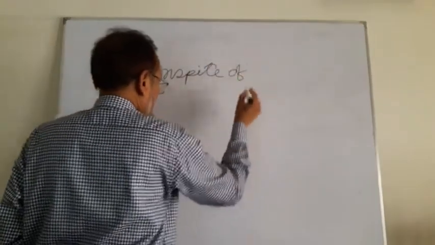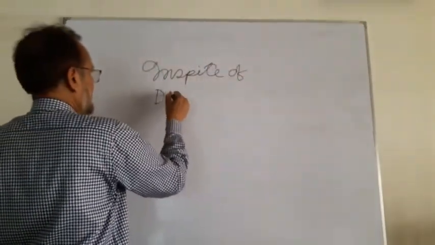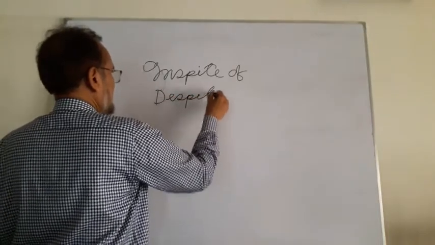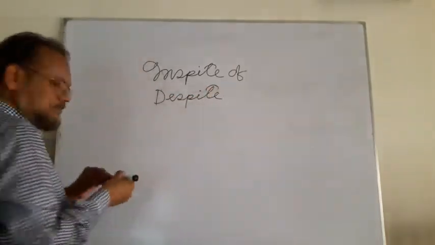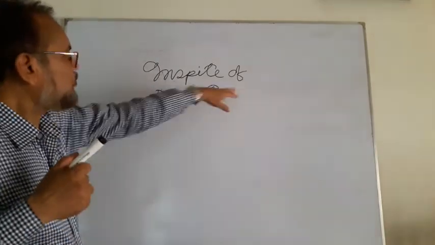In spite of, despite. Two words. We can use any word.